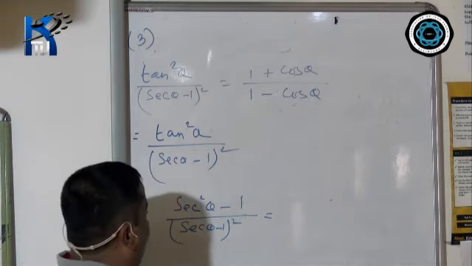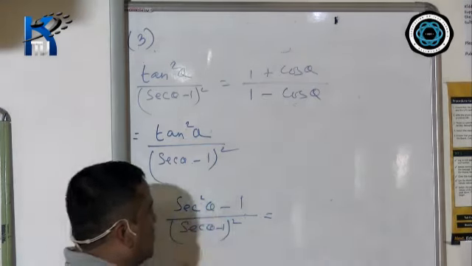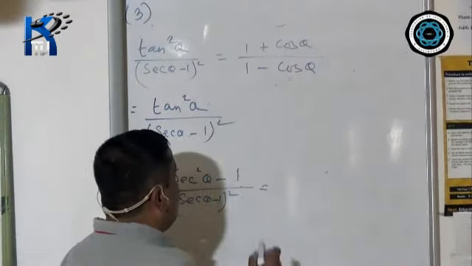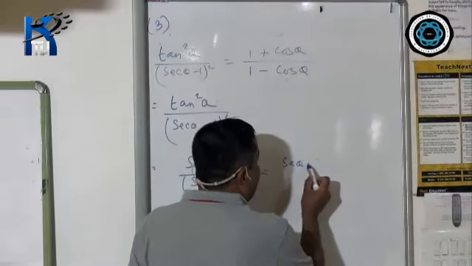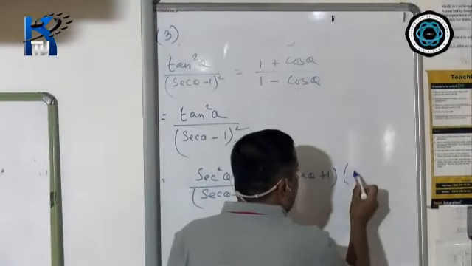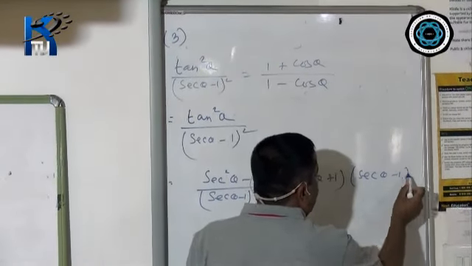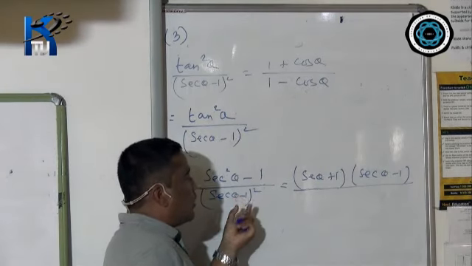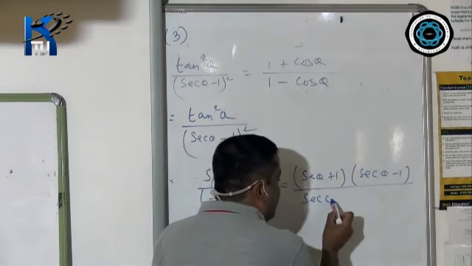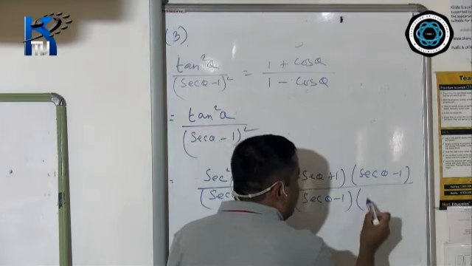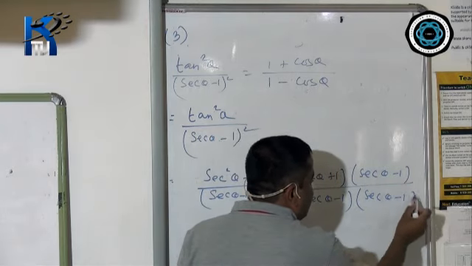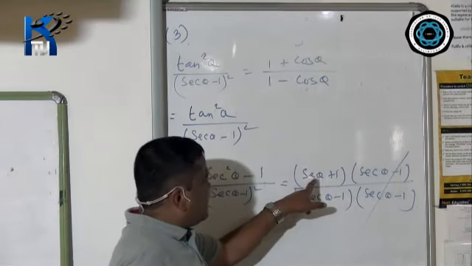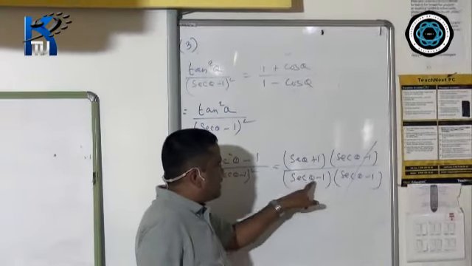Now, if you look at this sec square theta minus 1 properly, it is in the form of a square minus b square. Now a square minus b square means a plus b into a minus b, divided by sec theta minus 1 whole square, which means you write 2 times sec theta minus 1. Now these two will get cancelled. After that, sec theta plus 1 divided by sec theta minus 1.